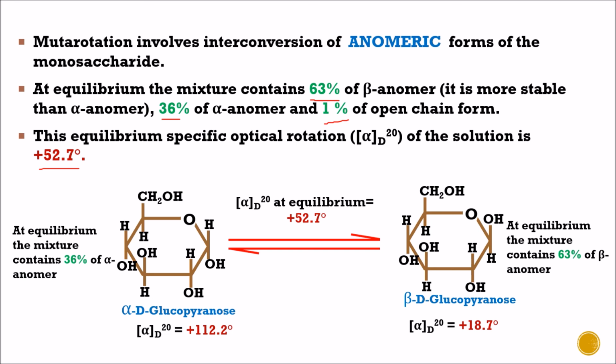So here the alpha form gives a specific rotation of plus 112.2 degrees. The beta form gives a specific rotation of plus 18.7 degrees, while in the solution at the equilibrium stage, the alpha and beta forms together give a specific rotation of plus 52.7 degrees.